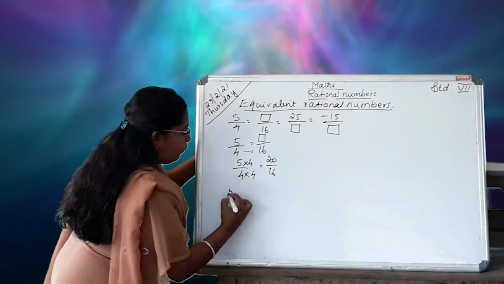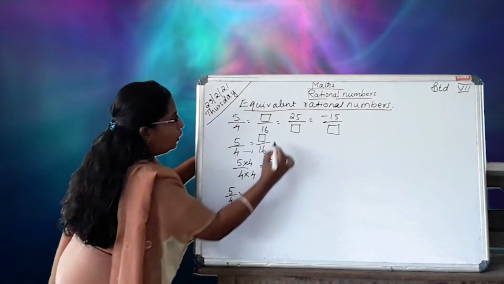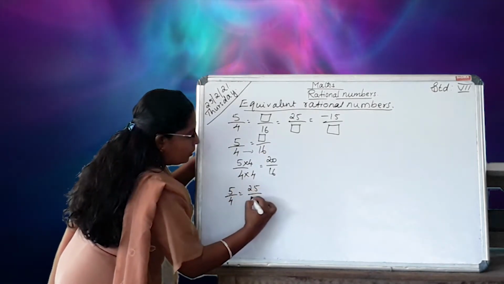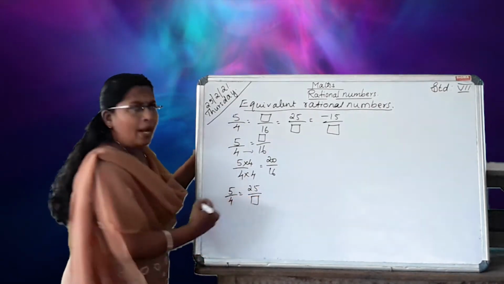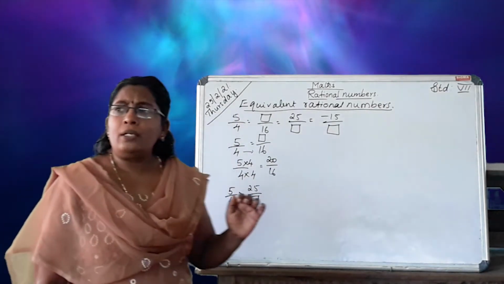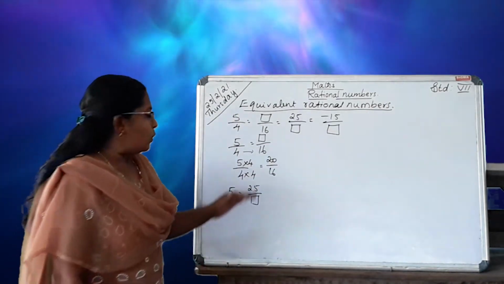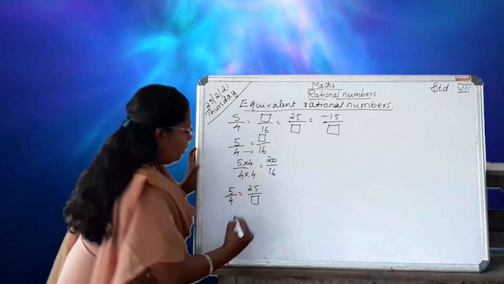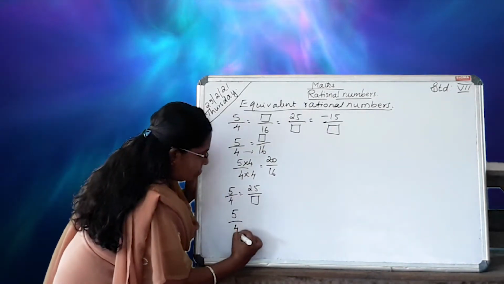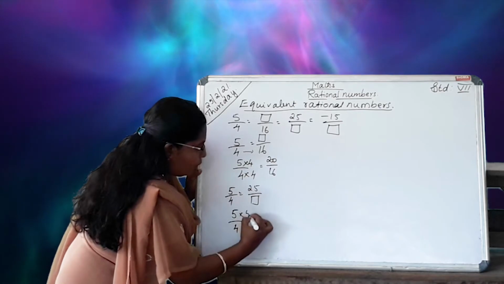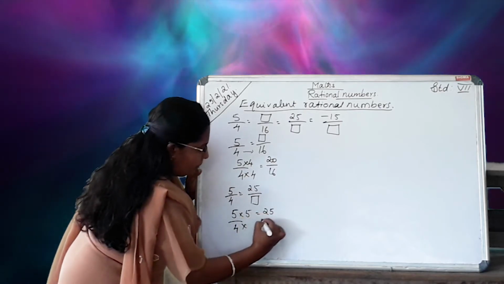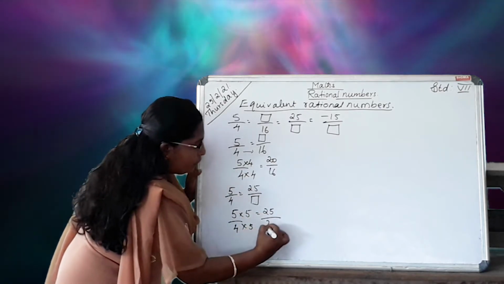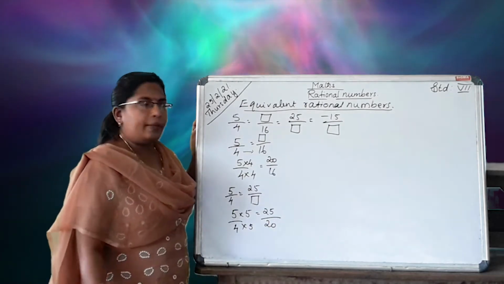Next, 5 by 4 equal to 25 by box. Compare the numerator. Here both the numerators are given. So 5 by 4, into 5 equal to 25. 4 into 5, 20.